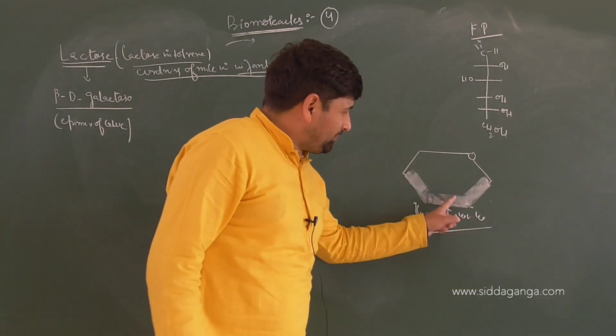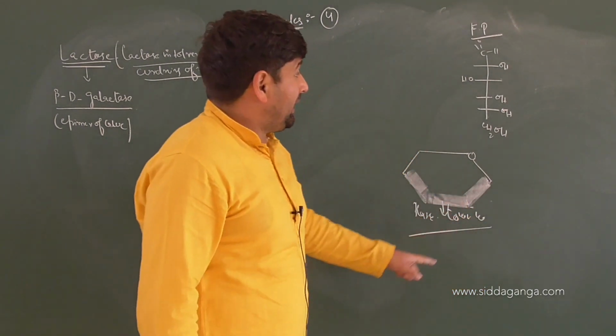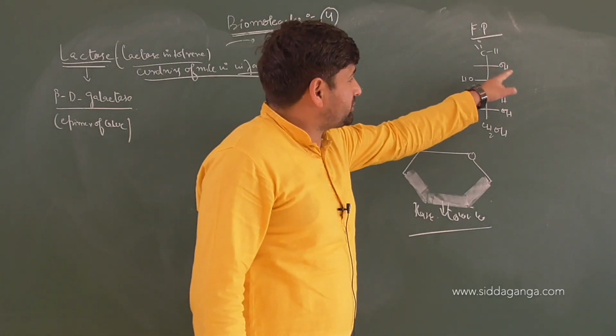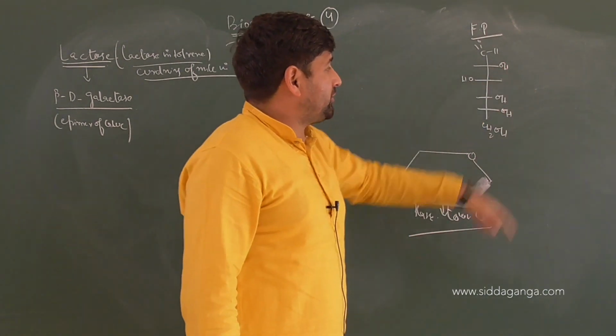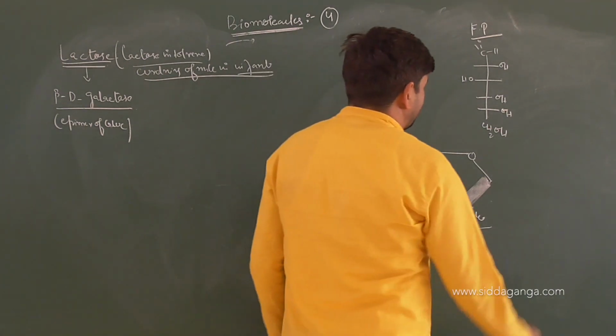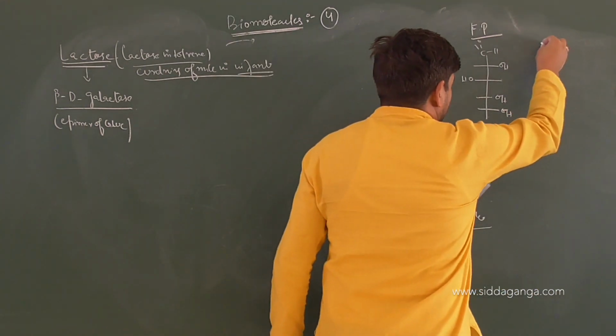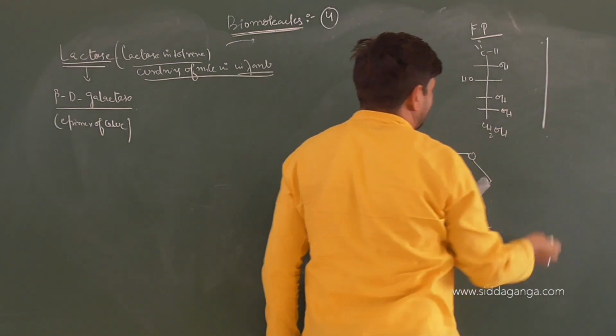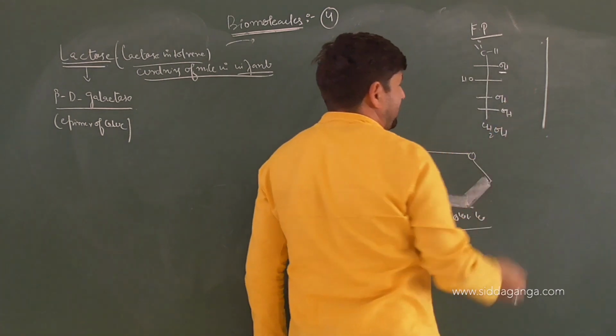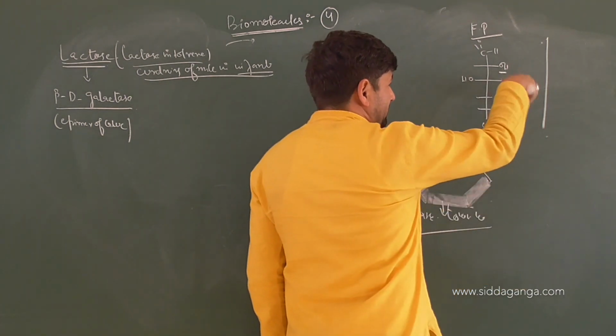This is technically the plane which is towards us. And if you want to mention these bonds also, going out of the plane, going in the plane, according to Fischer projection, is this above the plane or below the plane? This one. It is below the plane.